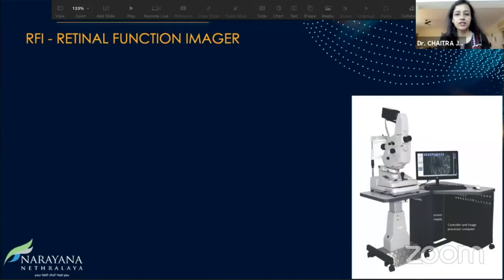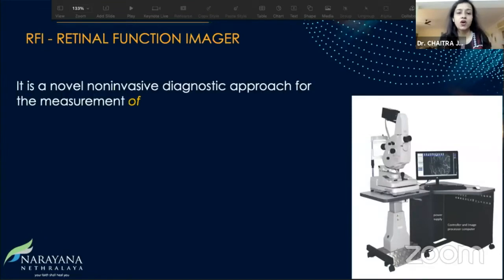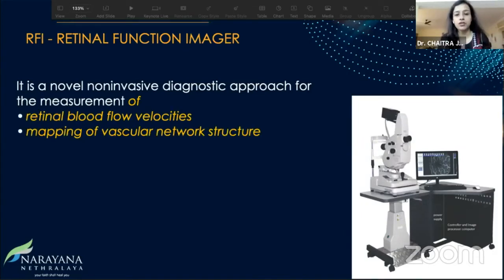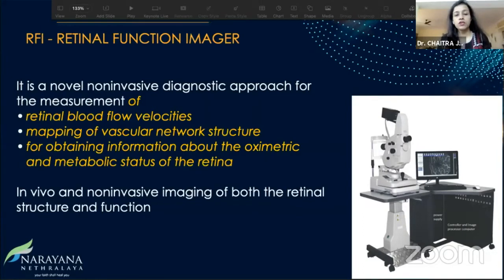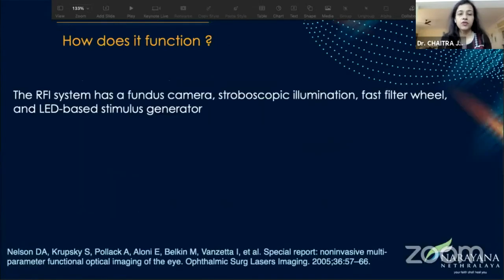Now, coming to RFI itself, this is how the device looks. It's a non-invasive diagnostic approach for the measurement of retinal blood flow velocity. We can map the vascular network structures very similar to the OCTA. And it also gives us information on the oximetry and the metabolic status of the retina. So overall, it's an in vivo, non-invasive imaging of both the retinal structure and the function.